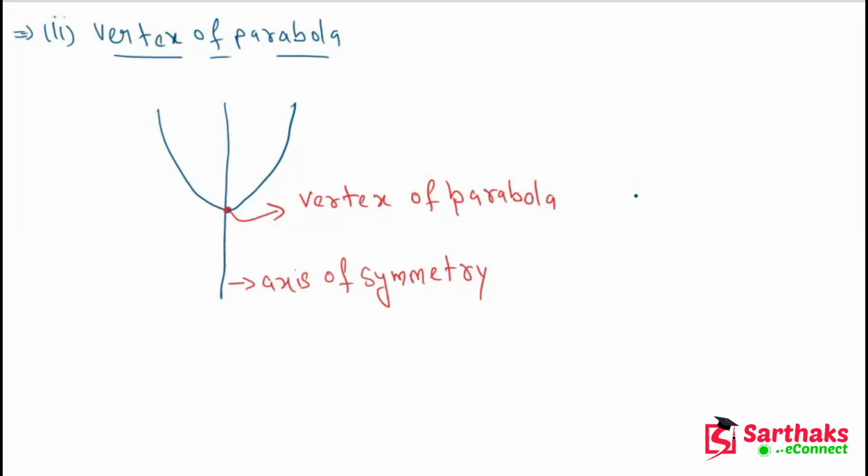If our parabola is in downward direction and this is our axis of symmetry, then in that case we can say that the most upper point of the curve, where the axis of symmetry cuts the parabola, is called the vertex of parabola.